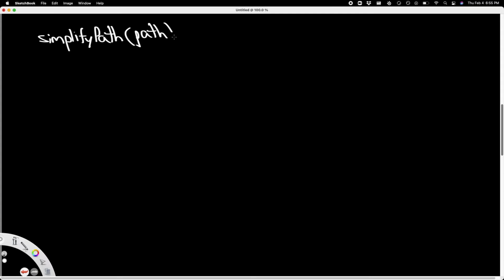You know what, this is a little more like a function than anything, but it's fine. So let's say we have the simplified path function. We're given a path which, for example, could be equal to /a/b/c.